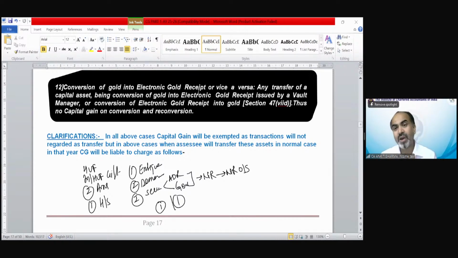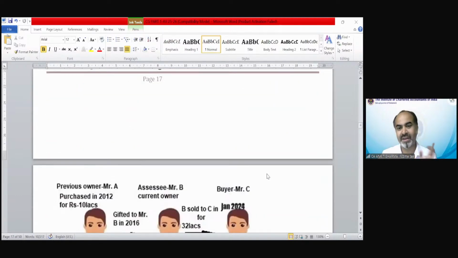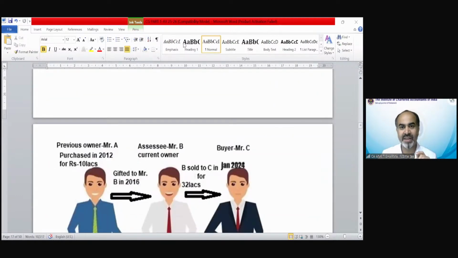But generally or practically, what is going to happen is that the practical question is going to be asked out of these transactions. Almost always there would be chances to frame a practical question in these 12 cases and the remaining 3 also. How and why would there be practical questions? That is a very interesting case. Let me tell you why there could be more chances for a practical question in these 12 cases.